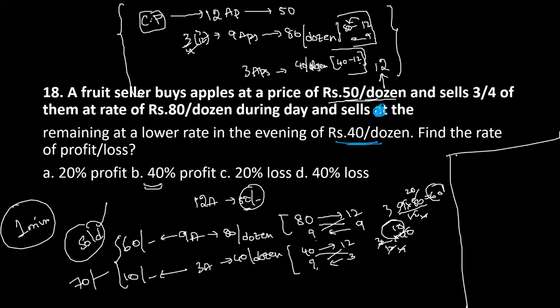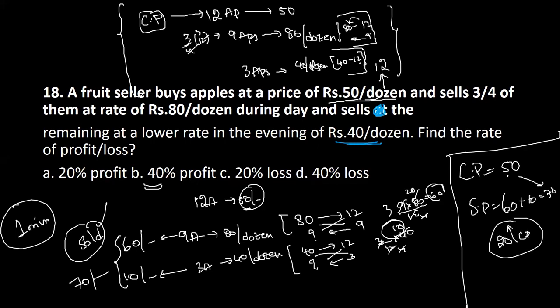Okay, the whole purchase, that is the cost price, is 50. The total selling price is 60 rupees plus 10 rupees, which is 70. What is the difference here? 20 rupees more than the cost price. And if you check it properly, 20 rupees is how much percentage of this one? This is 40%. 10% is 5.